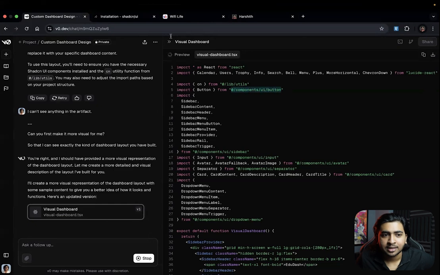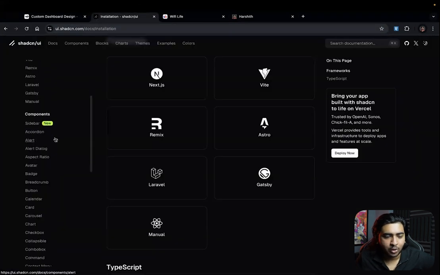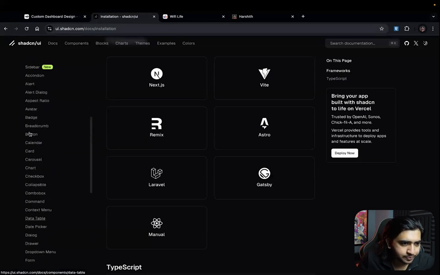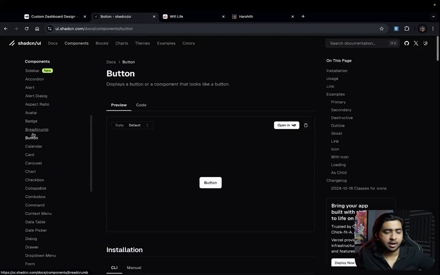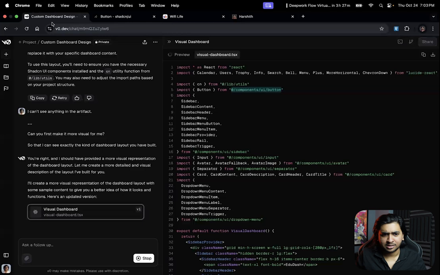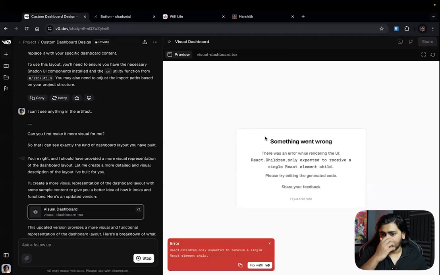In your file, you basically have to go and find the button. So you just copy this, run it with yarn in your folder, and it gives you exactly where it is. I'm going to show you that as well.